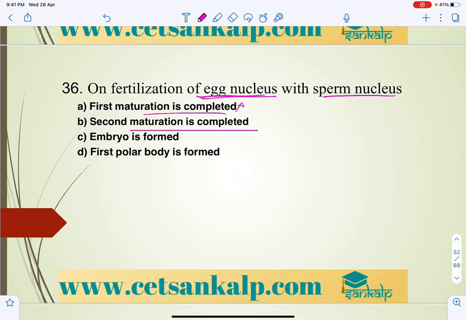And an embryo is formed. When this takes place, it finally leads to the formation of the embryo, so we can take embryo as the answer, right?